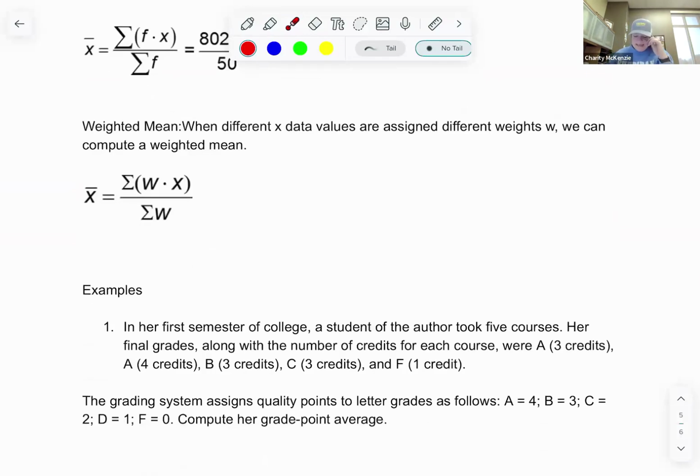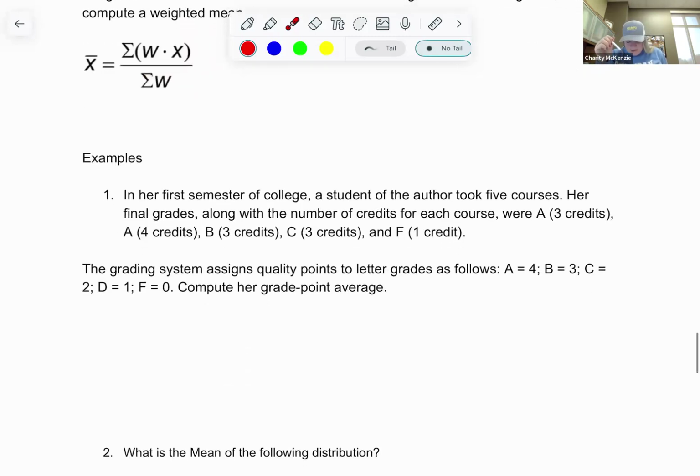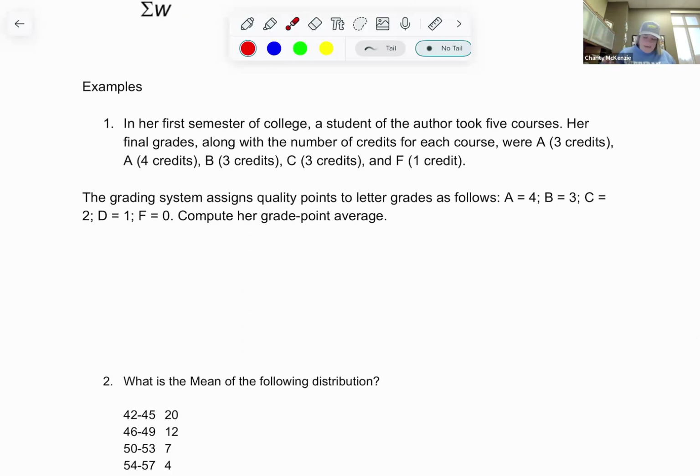So a weighted mean is where you assign different weights to each thing, and the grade is a great way because you're in school, your weighted GPA, right? So the way that we can find a weighted mean is just kind of like we did the frequency here. It's showing your weight times the number of credits or whatever you're looking at that weight for, divided by the total number of those. So grades are a great way to do a weighted mean.